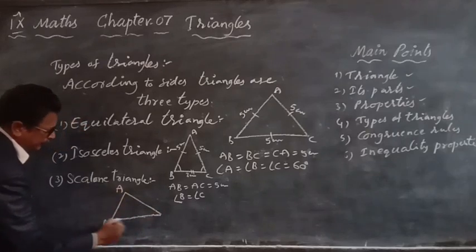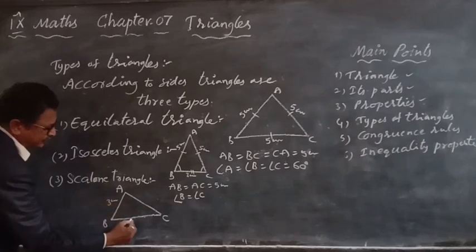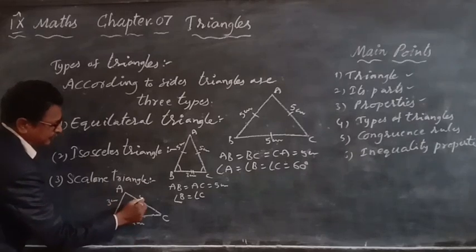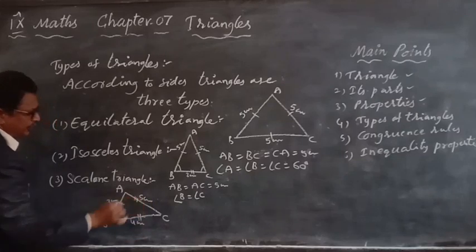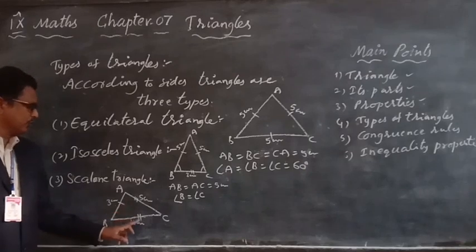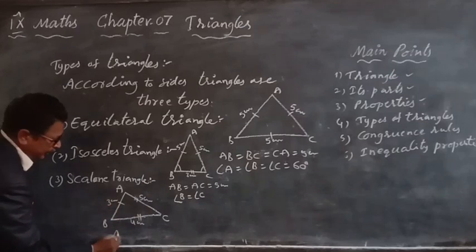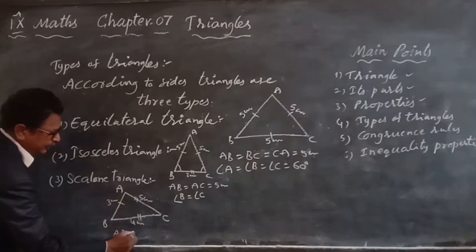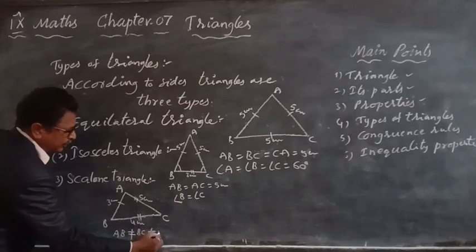A, B, C. This side is 3 centimeters, this is 4 centimeters, this is 5 centimeters. Three sides are different. We mark it like this: 1 mark here, 2 marks here, 3 marks. So AB is not equal to BC, which is not equal to AC.